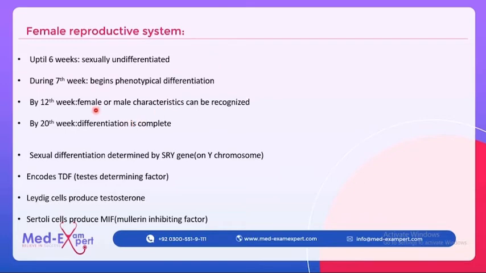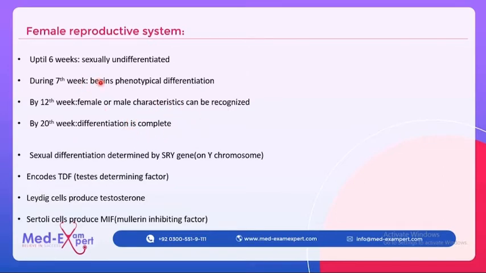But in the 7th week, the physical and phenotypical changes start to appear. And by the 12th week, sex can be determined, whether it's male or female. So it's an important MCQ: at which week can the sex of the baby be determined? It's the 12th week that we can determine the male or female characteristics of the baby, and by the 20th week this differentiation is complete.